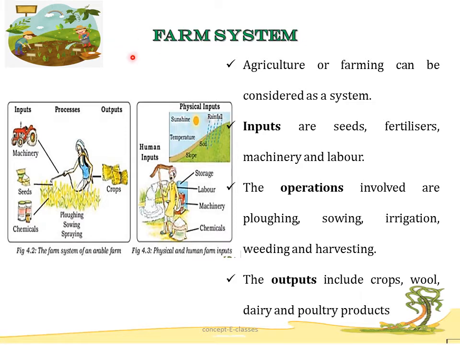Now let's see what is a farm system. Now agriculture or farming can be considered as a system, and the important inputs of the system are seeds, fertilizers, machinery and labor. The operations involved are ploughing, sowing, irrigation, weeding and harvesting, and the outputs that are received from the system include crops, wool, dairy and poultry products. Hence we can consider agriculture or farming as a system.